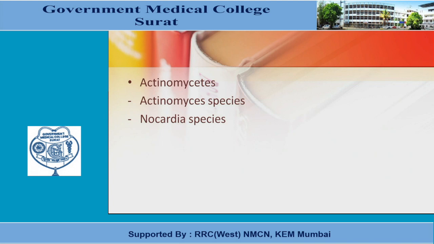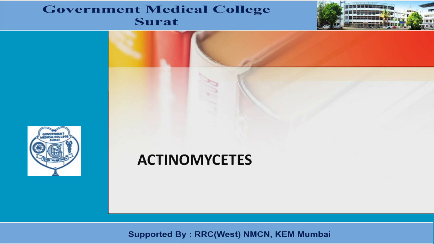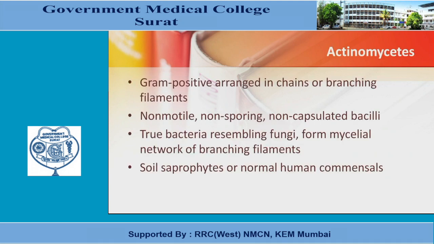We have Actinomyces species and Nocardia species. The actinomycetes are gram-positive, arranged in chains or branching filaments. They are non-motile, non-sporing, non-capsulated bacilli. They are true bacteria resembling fungi. They form a mycelial network of branching filaments, and they are soil saprophytes and normal human commensal cells.